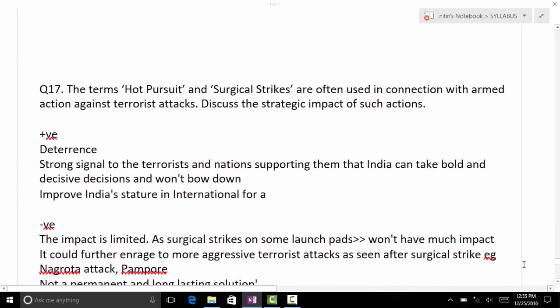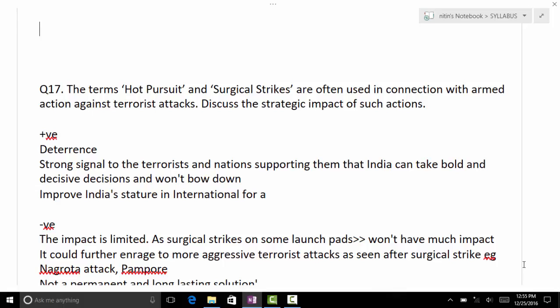Okay, that is related to military, and first I want to know how much you know about defense and all these things. For example, the first question is hot pursuit and surgical strike. What is the meaning of hot pursuit and surgical strike? What comes to your mind first? Any idea or not? Hot pursuit in Myanmar, what is it?